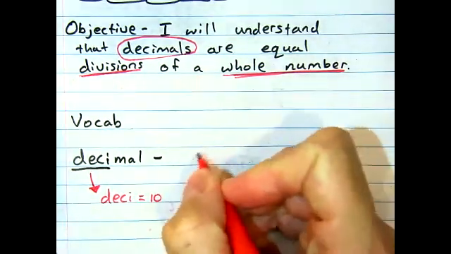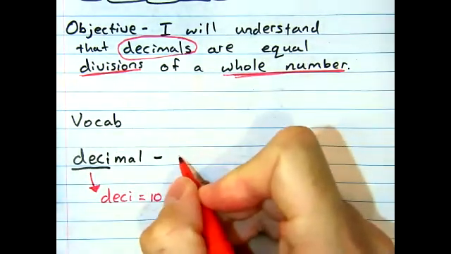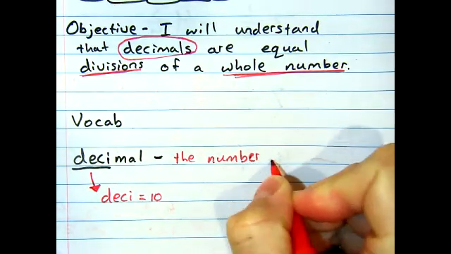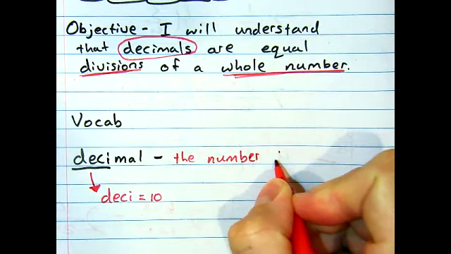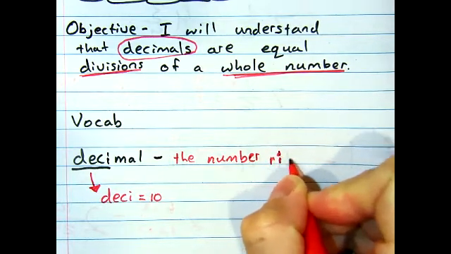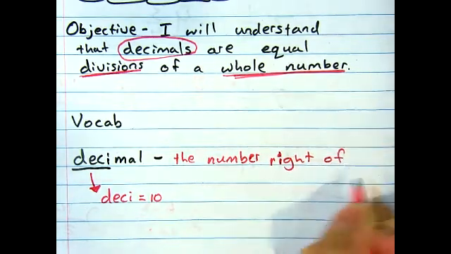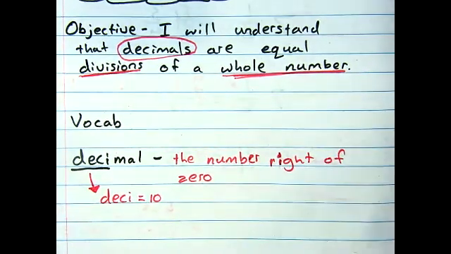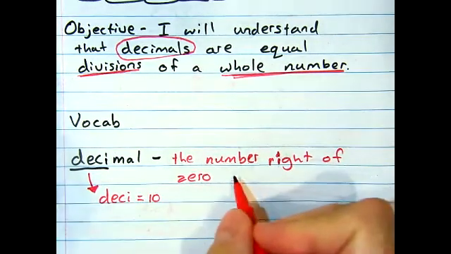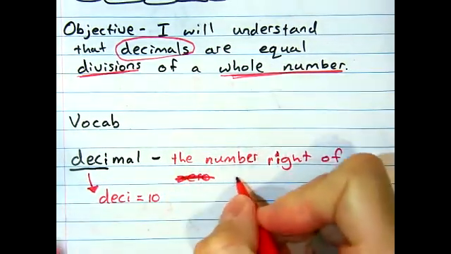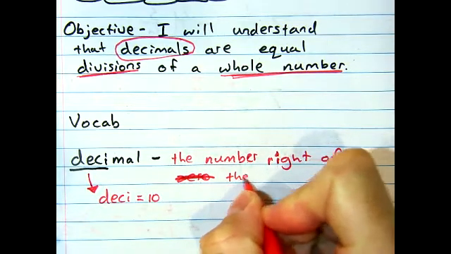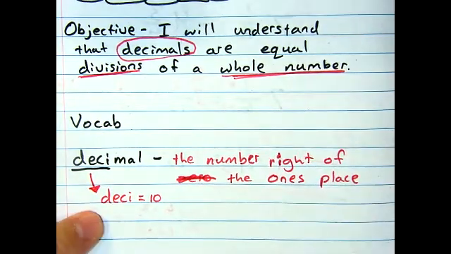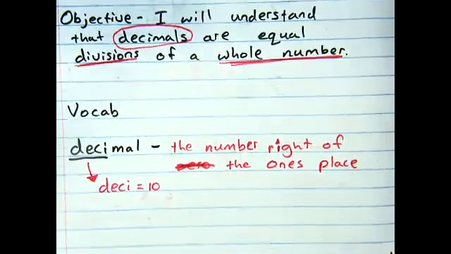And when we talk about decimals, we're talking about the numbers to the right of the ones place. So deci equals 10. We're talking about smaller than 1.